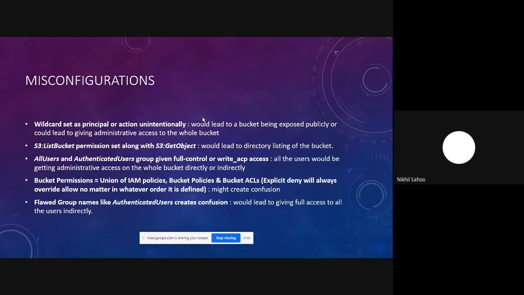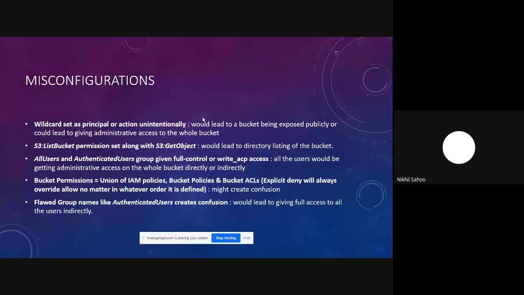So what the attackers would do is use this particular permission, the write ACP permission, to change the permission from write ACP to full control. And once they get the full control permission over that particular bucket, they can do whatever they want with that S3 bucket. So these kinds of permissions should be avoided and should never be given to the all users or authenticated users group.